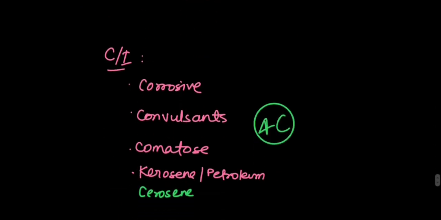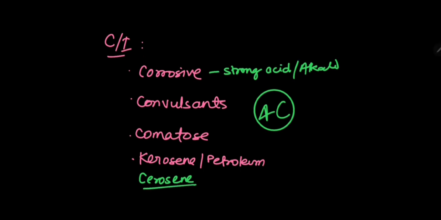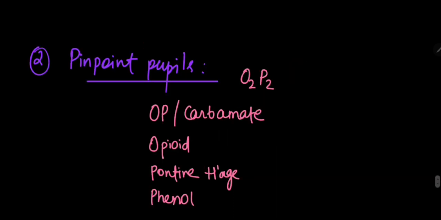Now the important thing is what are the contraindications for gastric lavage. So we will remember it by 4C. First, corrosive, and that is strong acids and alkalis, and second is convulsions, and third is comatose condition, and fourth is kerosene. You can remember it by kerosene. Mostly they ask about corrosives and kerosene and other petroleum products.